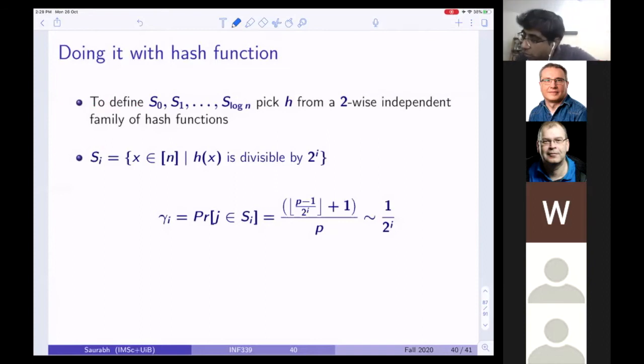Now let's define a probability. Gamma_i is the probability that j belongs to S_i.